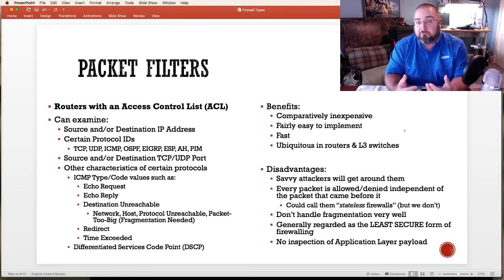Using packet filtering routers or packet filtering firewalls on your internal network for specific purposes is actually very common, very helpful. And even if we weren't going to use them to control the actual flow of traffic, the whole idea of packet filtering or access control lists on routers provide a lot of other services beyond the scope of what we need to talk about today, but they do have a place in the world. I don't take it that means that they don't work at all, because they do. They just don't work really when it comes to protecting ourselves from the internet.